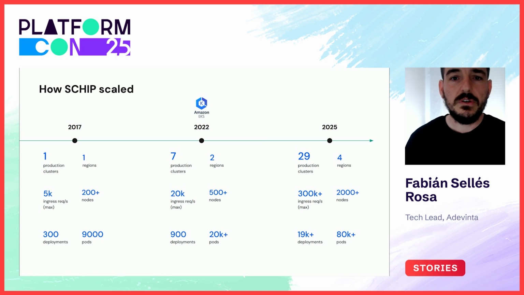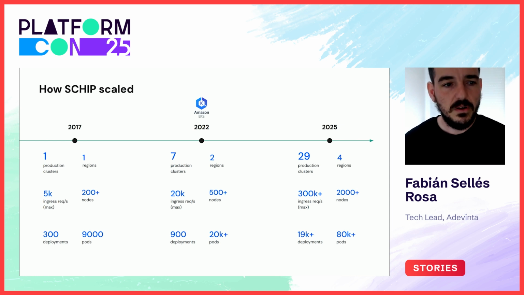This graph shows the evolution in the scale of SHIP from the past to the present day. When we started, we maintained the whole stack: the control plane, workers, cluster applications. In 2022, we decided to migrate all clusters to EKS to reduce our operational load and focus on features, which also explains the later explosion in the number of clusters. We added more clusters and regions to reduce the blast radius, and the difference in scale from 2017 to 2025 is enormous, from 1 cluster to 29, from 5K requests per second to more than 300K.